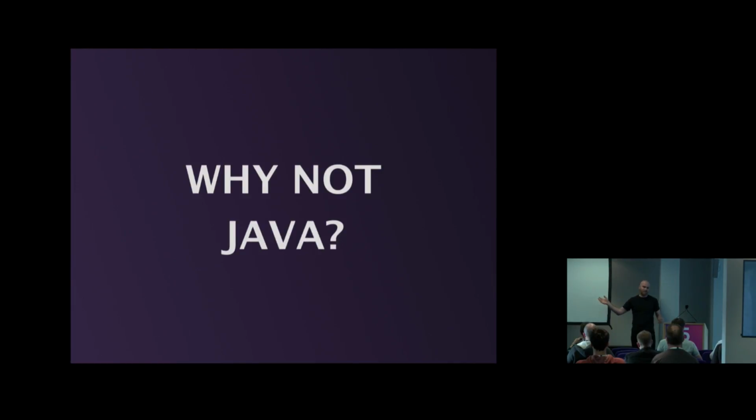So why not Java? In short, Java evolves slowly. It takes ages. My favorite example, semicolons. There was a panel with Java architects, and there was a question: when is there a chance semicolons will be removed? And the answer was technically it can be done, but there are so many other things.